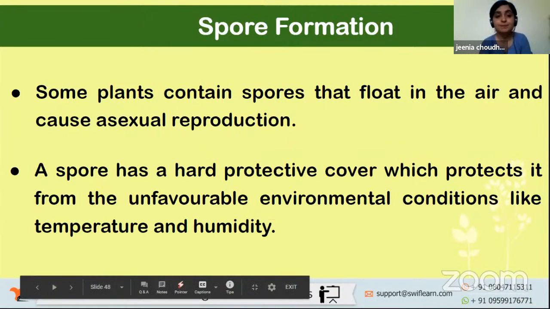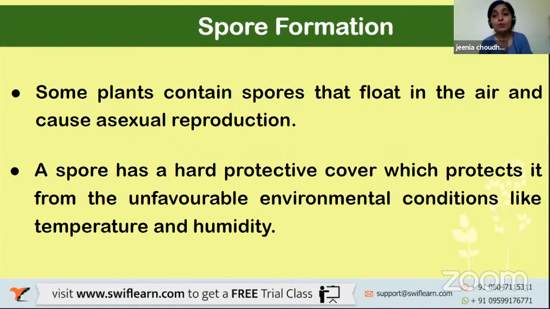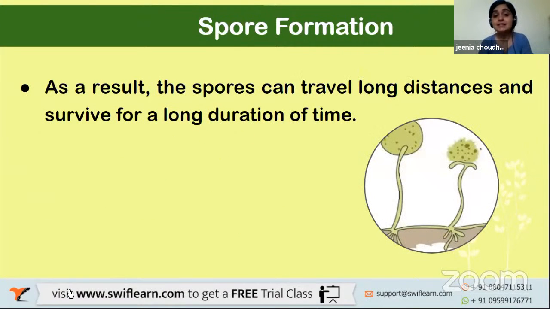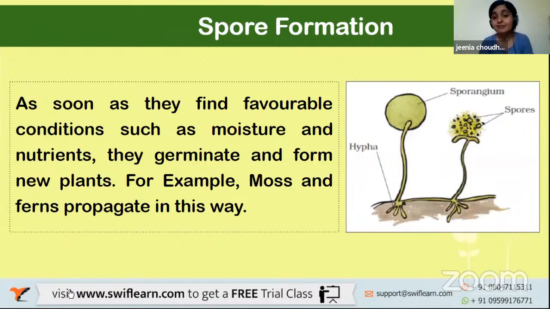Some plants contain spores that float in air and cause asexual reproduction. A spore has a hard protective cover which protects it from unfavorable environmental conditions like temperature and humidity. As a result, the spore can travel long distances and survive for a long duration of time. As soon as they find favorable conditions, such as moisture and nutrients, they germinate and form a new plant. For example, moss and ferns propagate in this particular way.